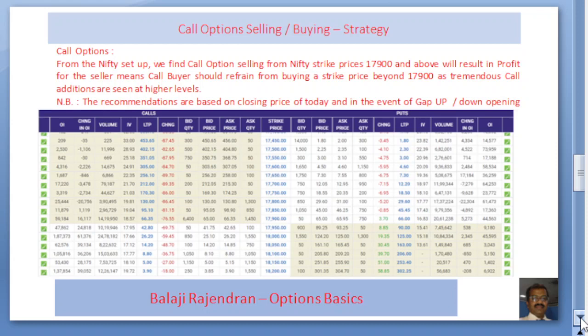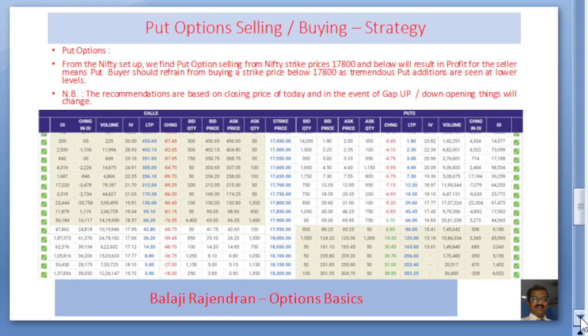The buyer will be safe if he is buying from 17,500 till 17,800. Beyond that, in all likelihood he might end up with a loss. Of course, this recommendation is based on the closing price of today and the OI position as on today evening. But if there is a gap up or gap down opening, things will change drastically.